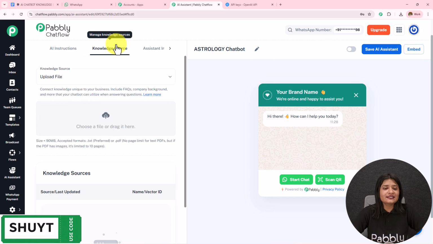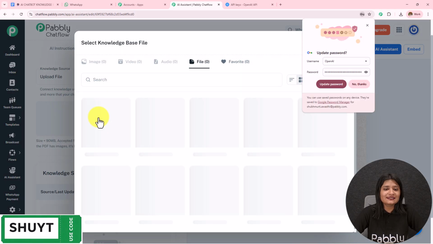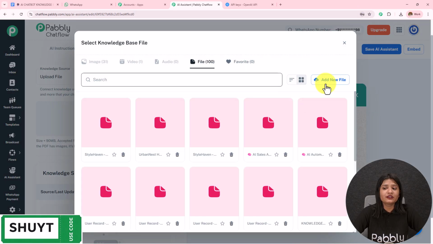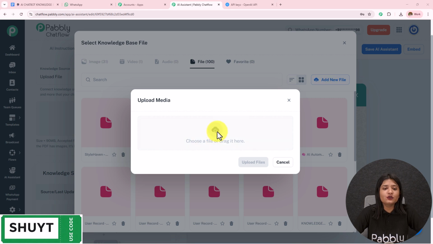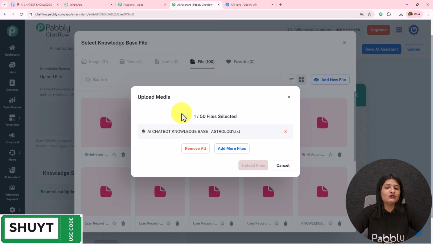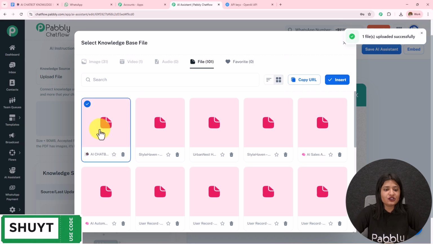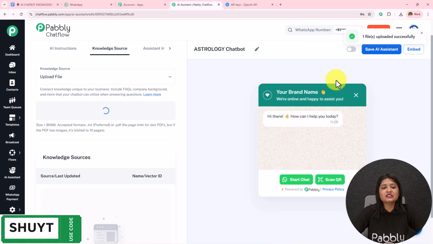Moving on to the next part, which is the knowledge source. I'm going to select upload file, go towards this cloud, and then upload the file. I'm going to click on add new file, go towards this cloud, and I have downloaded the file, which I'm going to select and open, and then click on upload file. So here one file uploaded successfully. This is the file which I have uploaded. I'm going to select and insert it in this manner. I have uploaded the file.